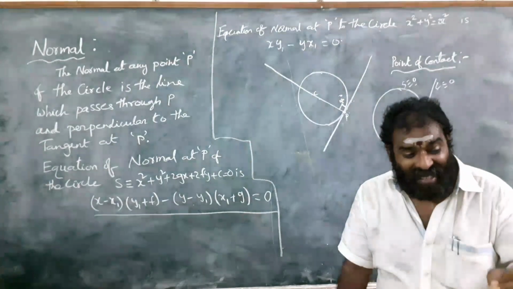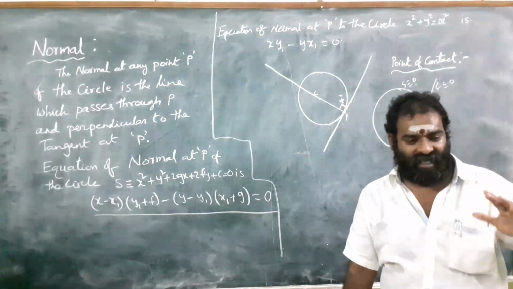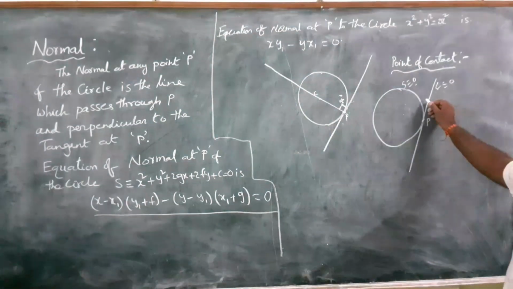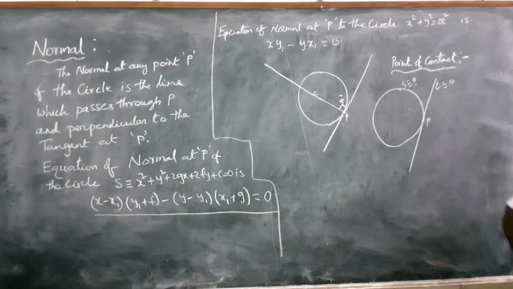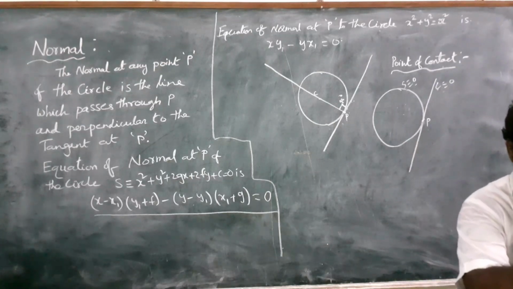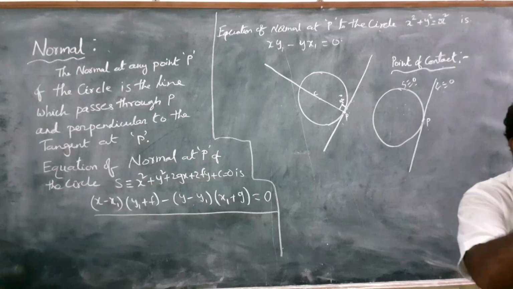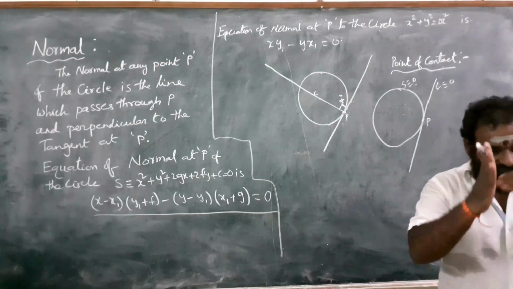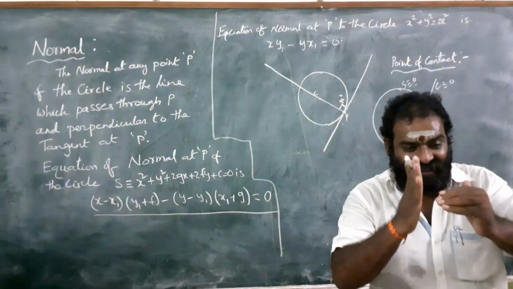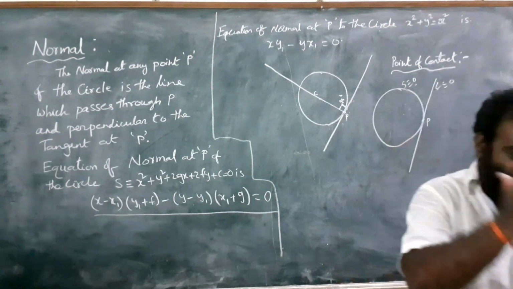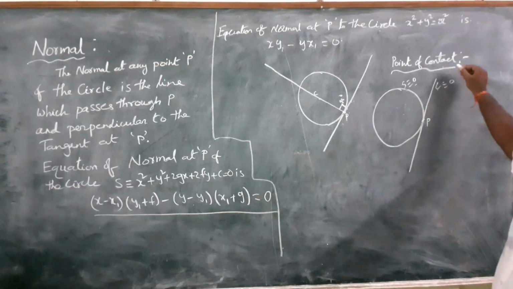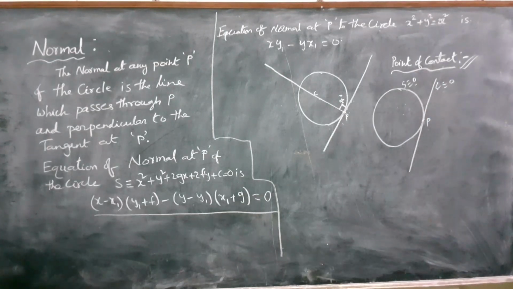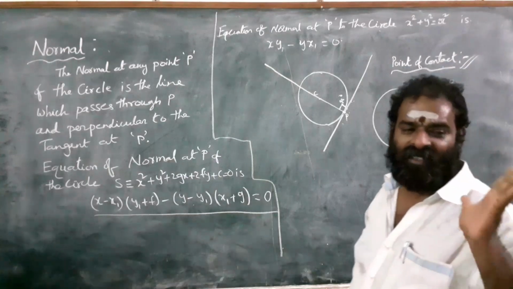Where the line meets the circle, here the line meets the circle at this point P. The point where the line touches the circle, that point P is called the point of contact.